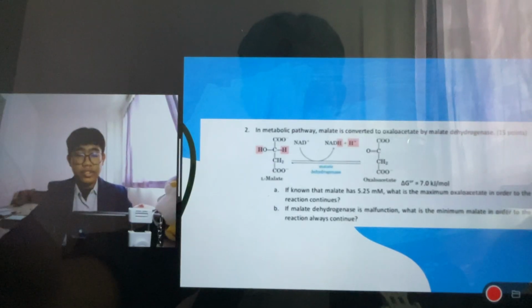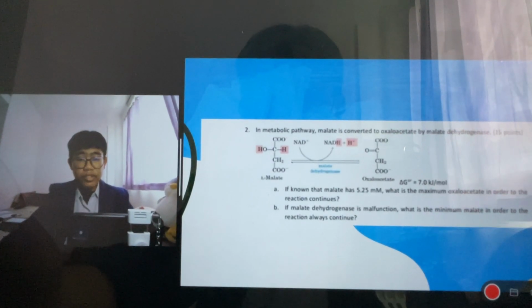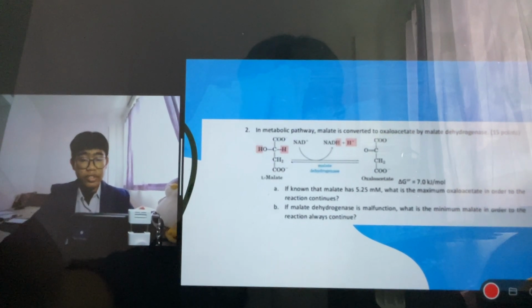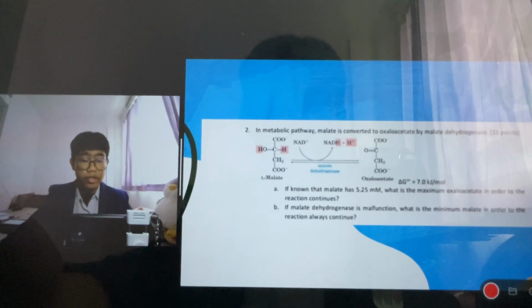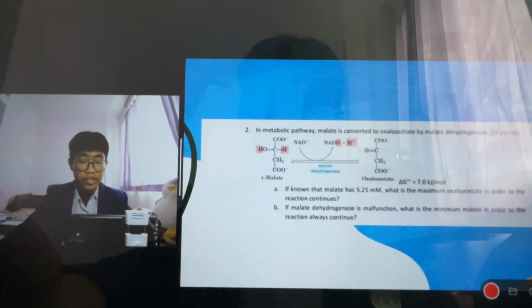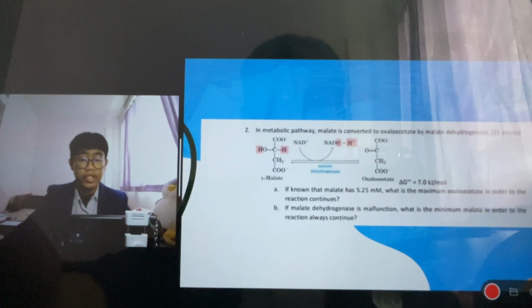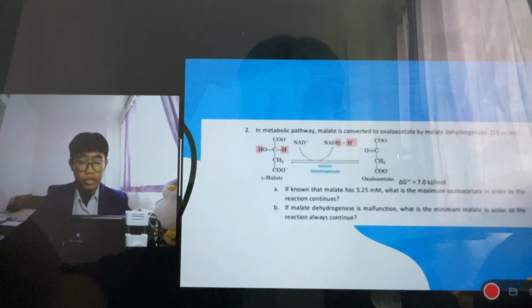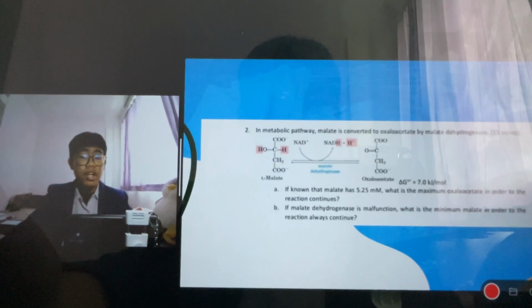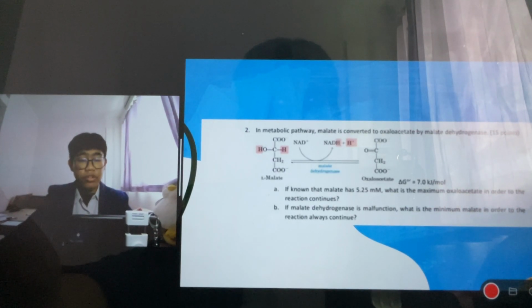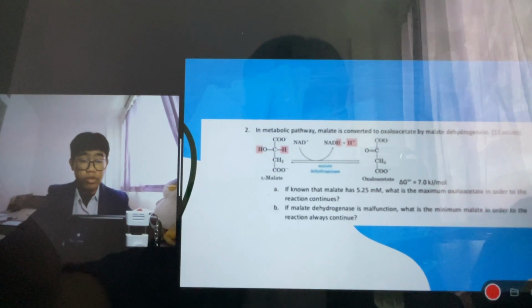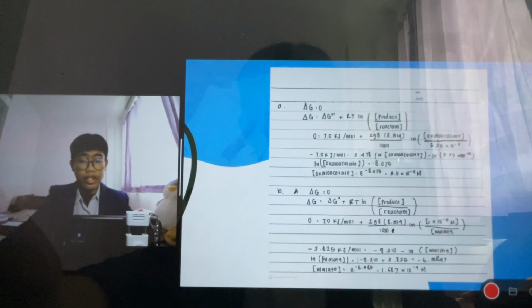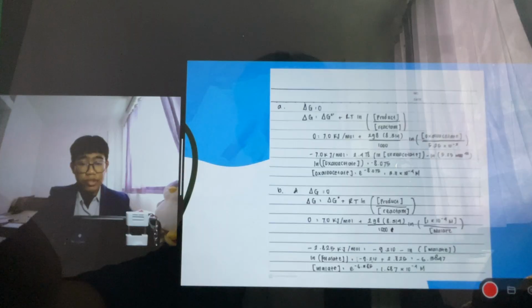Next to case number 2, there is the metabolic pathway here, where the malate is about 5.25 millimolar. Part A: what is the maximum oxaloacetate in order for the reaction to continue? And part B: if the malate dehydrogenase malfunctions, what is the minimum malate in order for the reaction to always continue? Here is the result that I obtained from number 2A.